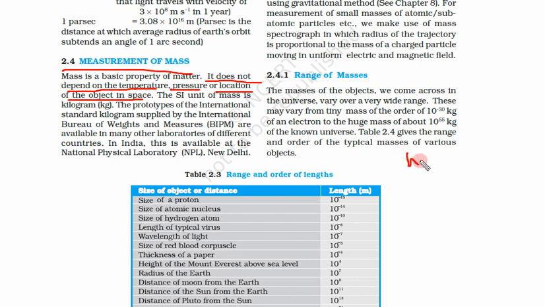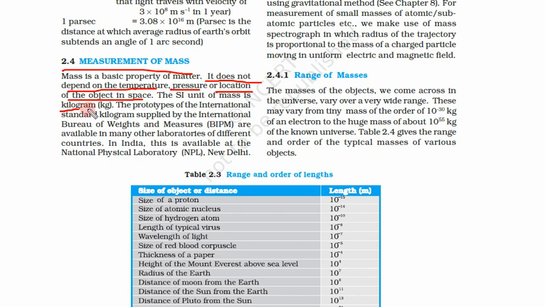Let us write weight by W. So W is equal to mg. But mass will remain whether there is gravity or not. On the moon, gravity is reduced, and because of that weight seems to be reduced, but mass is not reduced. Mass on earth, mass on moon will remain the same, even in space. What is changed? That change is weight.